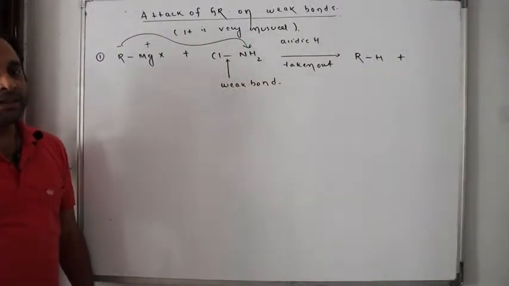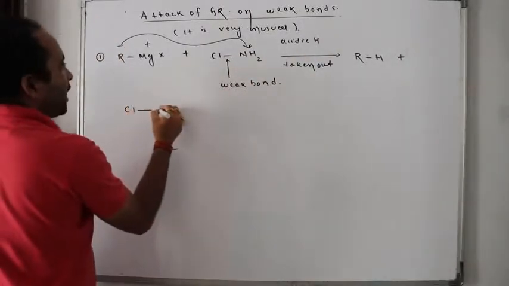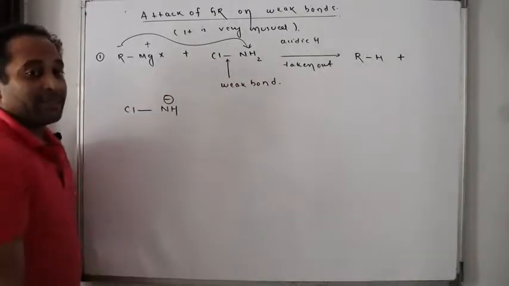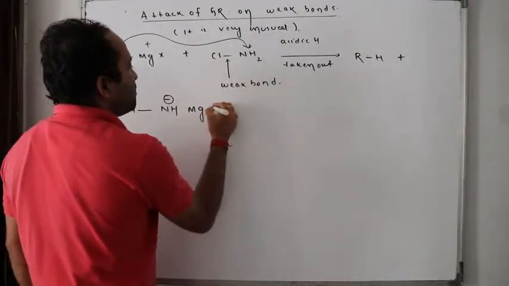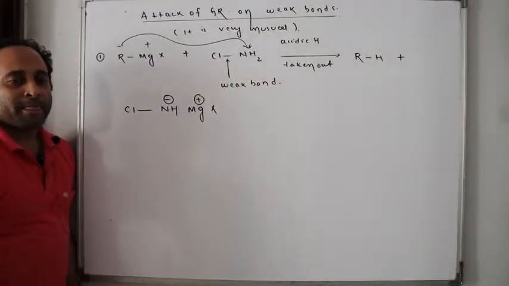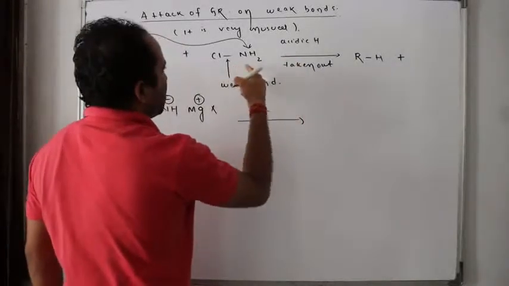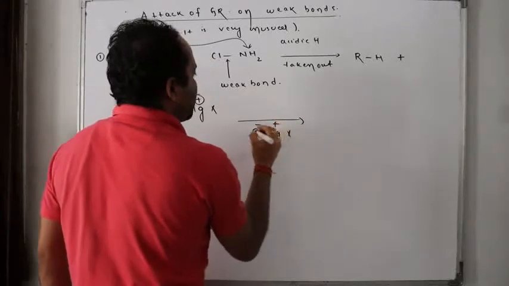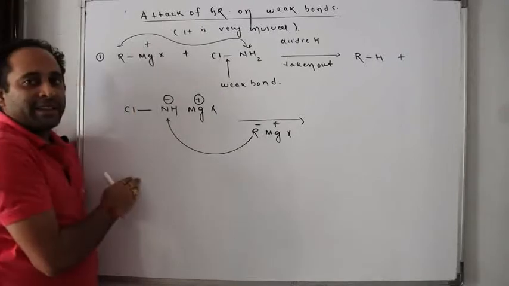Plus what will happen in this case? When acidic H is taken out, shall I get something like this? ClNH, H plus is taken out, right? NH minus is left, isn't it? To this what will be attached? MgX, Mg plus and NH minus is left. Say yes or no? Now again there is no restriction on RMgX, right? Again, if I take Grignard's reagent MgX plus R minus will attack this. Why? Again we have acidic H here.